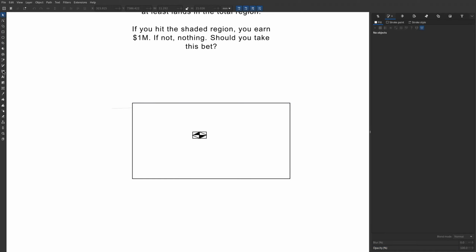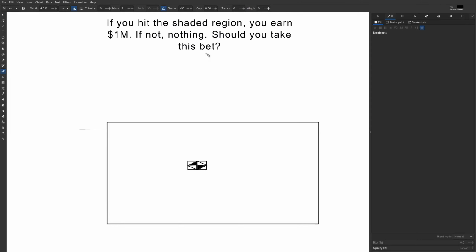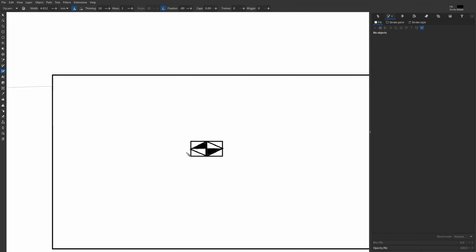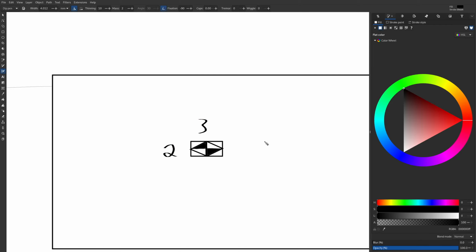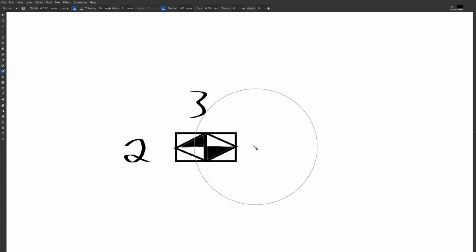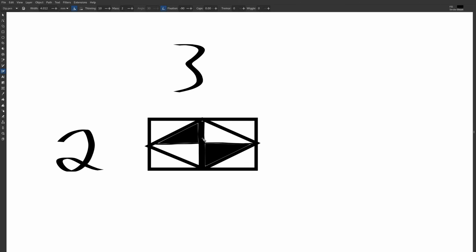Let's do the math now. So first let's find the area of these black regions. Okay, so this thing is 2 by 3. Let's label it such, so 2 times 3. And what's going on here is when you're dealing with midpoints, you can usually generate a bunch of congruent triangles. Since this one is the same, this one's the same, this one's the same.